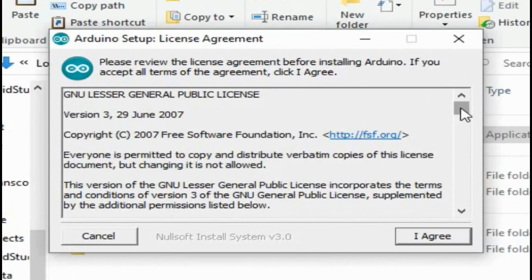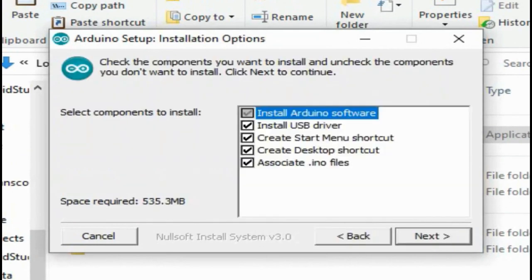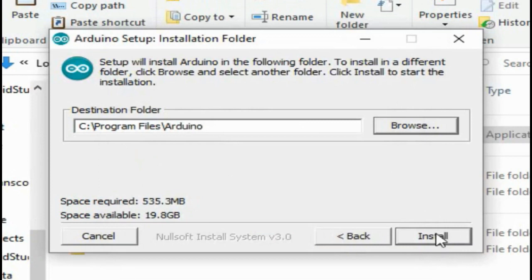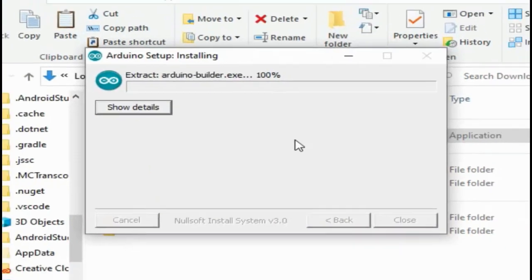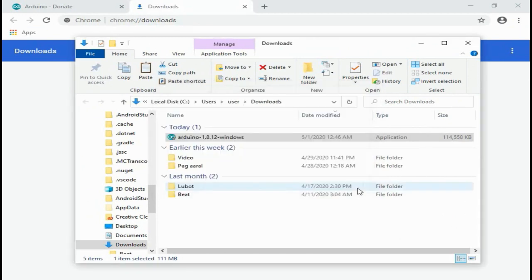These are the terms and agreement, so click agree and then just leave everything default. Click next, click install, and then close.